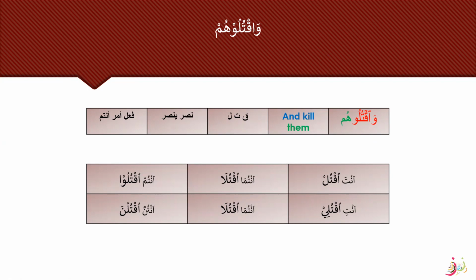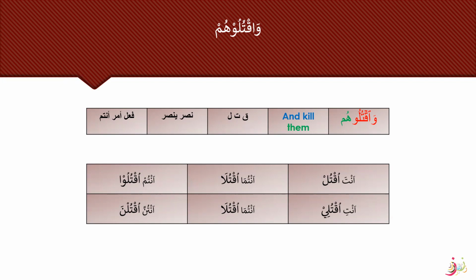Inshallah, we will also do family when we start family one. You'll see that this is from Bab Nasara Yansuru, family one. Waqtuluhum. Again, these are two words. This is a maf'ul bihi. All right, this is a maf'ul bihi. Any pronoun that is attached to a fi'l is always maf'ul bihi and is always fi mahalli nasab because it is in the place of nasab.